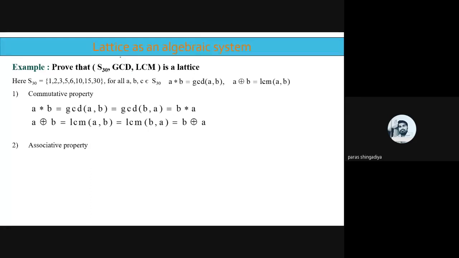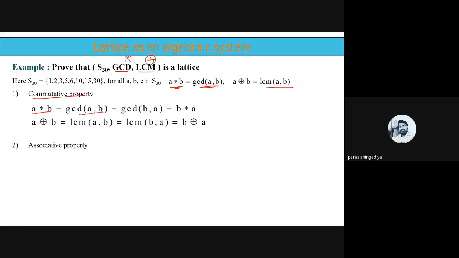In the first example you have minimum and maximum. Here, in the GCD LCM case, what does it mean? A star B means GCD of A, B, and A ring sum B means LCM of A, B. So S30 is there: 1, 2, 3, 5, 6, 10, 15, 30. To prove it is a lattice as an algebraic system or not, first we'll check the commutative property.